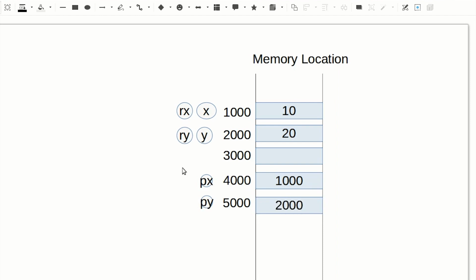So extra memory is created with pointer, but with reference there is no extra memory created. With reference we can save the memory. That is the advantage of reference. Reference is easy to understand. Reference is not so difficult like a pointer.